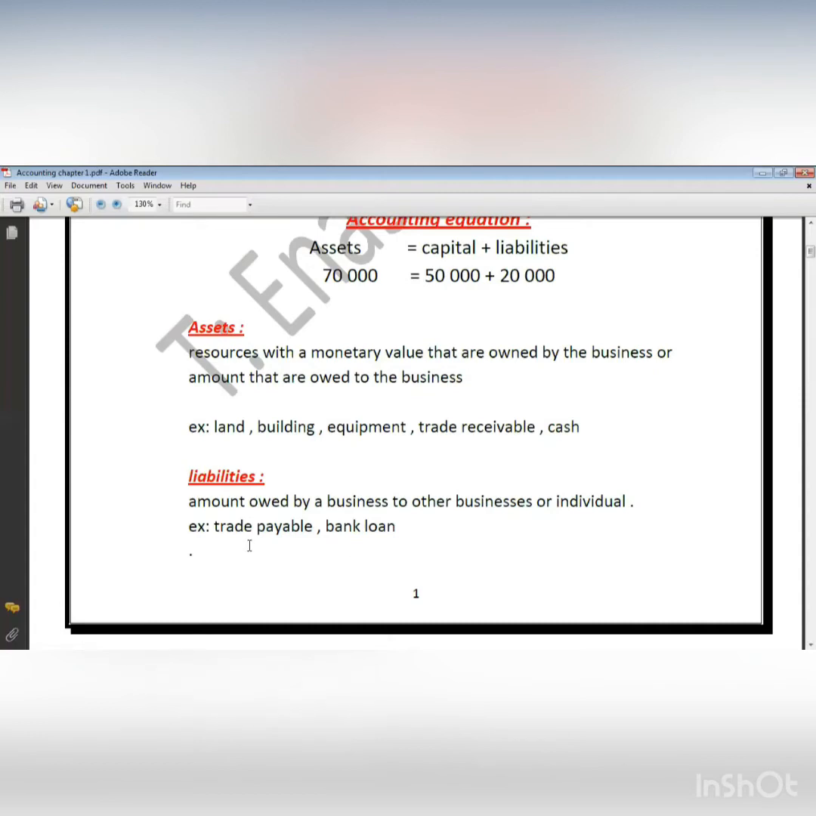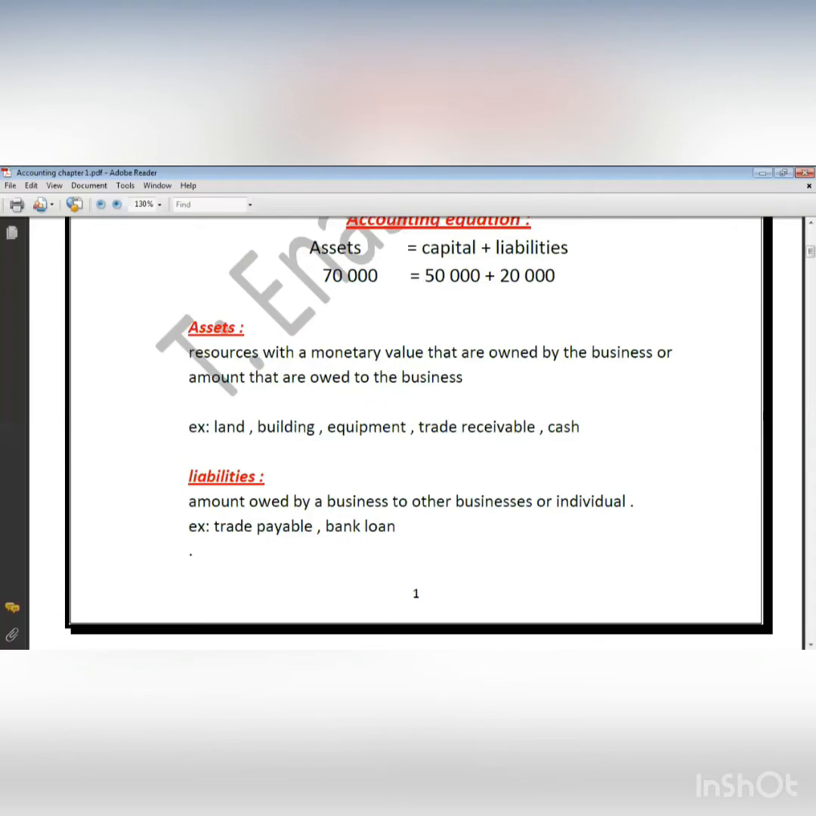What's trade payable? Trade payable is the opposite of trade receivable. Trade payable is when I purchase something on credit, which means I buy my supplies now, but I don't have the money. So I promise the supplier, the one who gives me my raw material, that I will pay him later. So trade payable, the business will pay. Trade receivable, the business will receive.